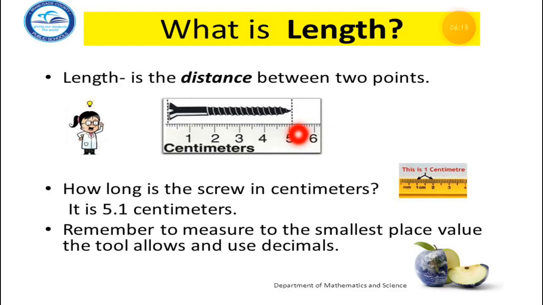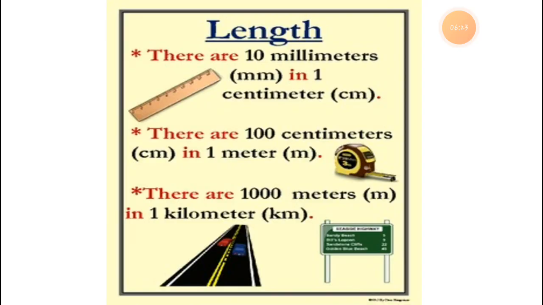So here you can see the numbers 1 to 6 on the scale. But whenever it is 1 to 100, up to 100, it will be 1 meter, not more than centimeter. Whenever it is 100 centimeters, it becomes 1 meter. So here 100 centimeters is equal to 1 meter. Now 1000 meters is equal to 1 kilometer.